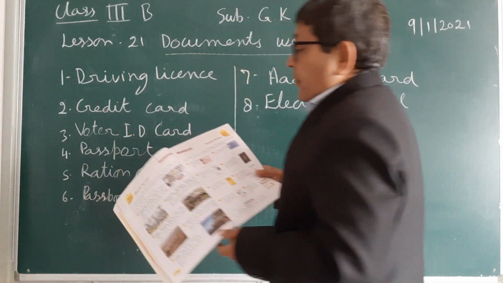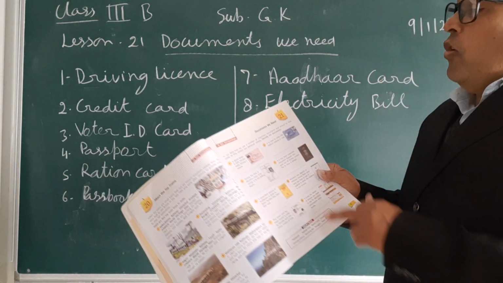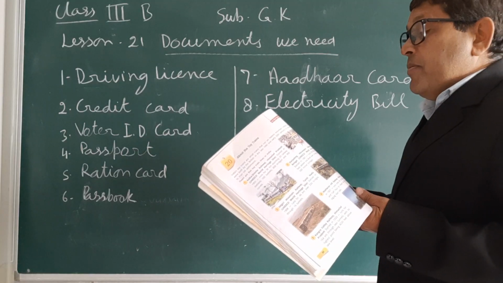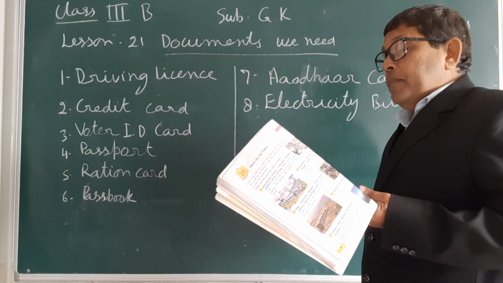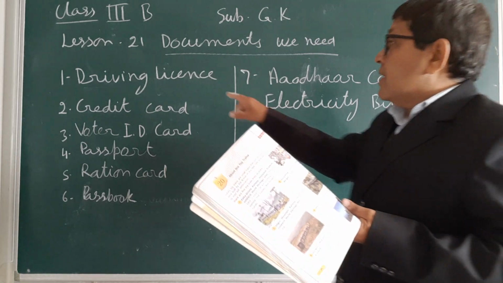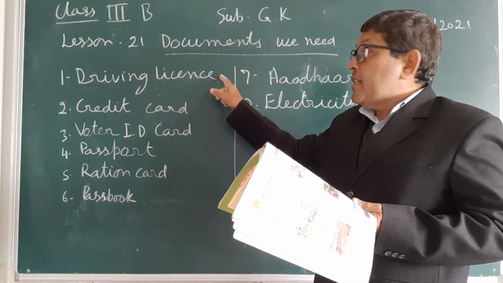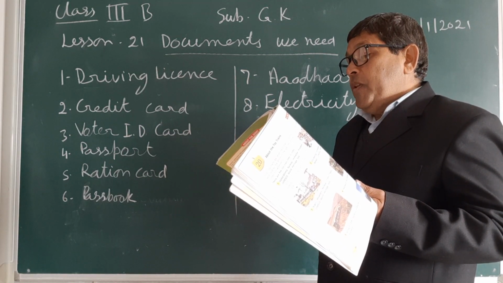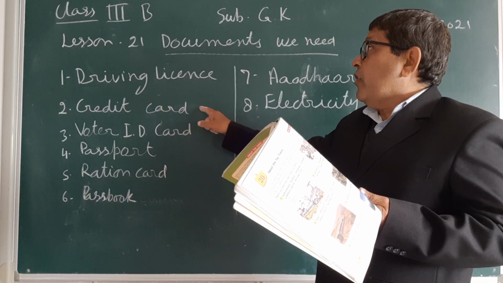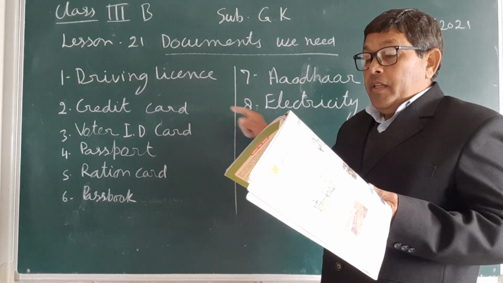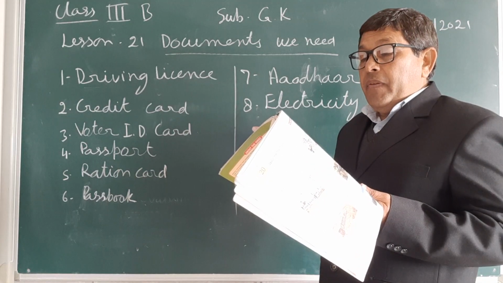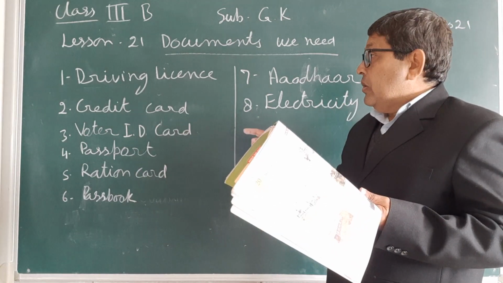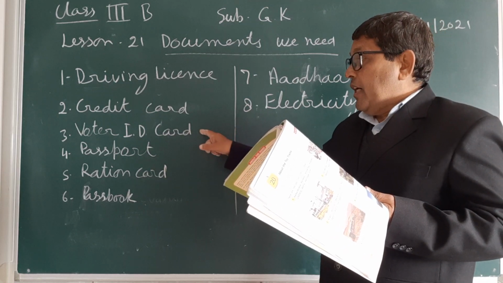So once again, let us see. The driver keeps it with him while driving a vehicle. This document is the driving license. Next, it is used to settle bills without paying cash. This document is the credit card. Third, during the time of election, every voter carries it to the polling booth. This is called the voter ID card.